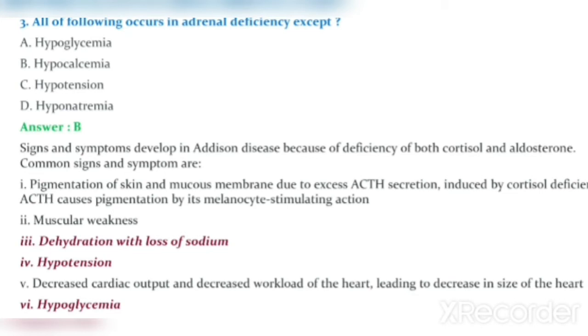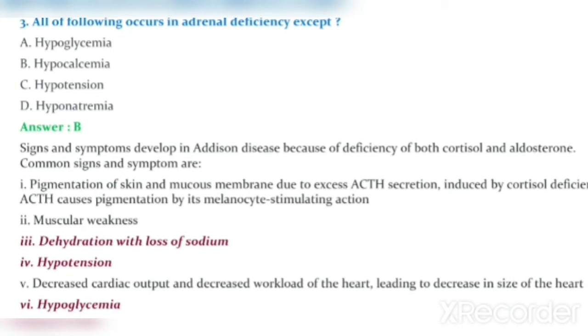Signs and symptoms develop in Addison's disease because of deficiency of both cortisol and aldosterone. Common signs and symptoms are: 1. Pigmentation of skin and mucous membrane due to excess ACTH secretion induced by cortisol deficiency.